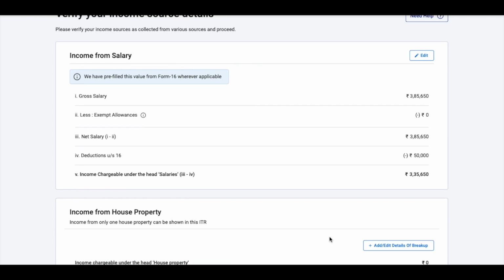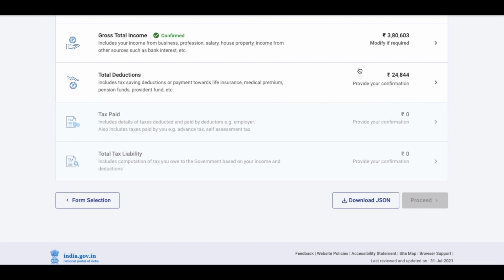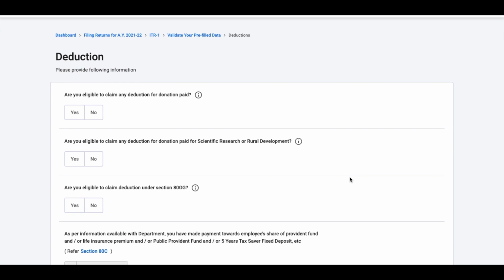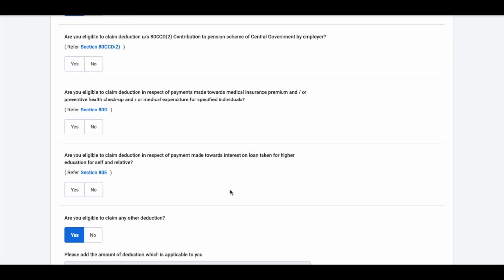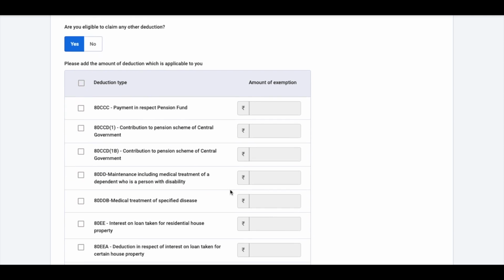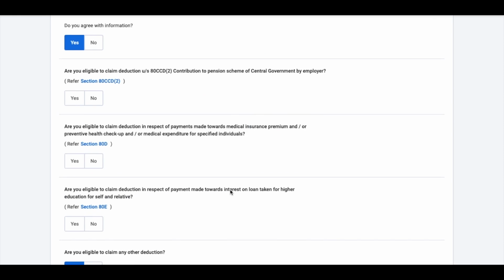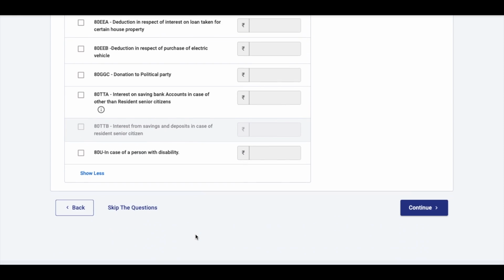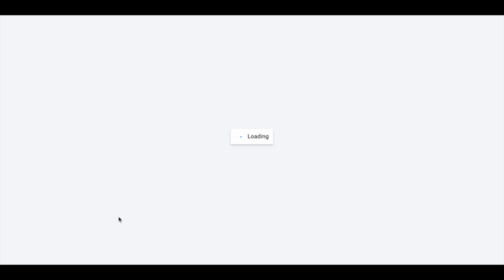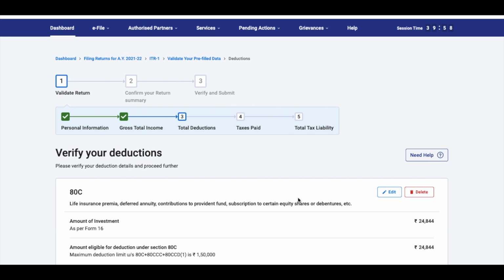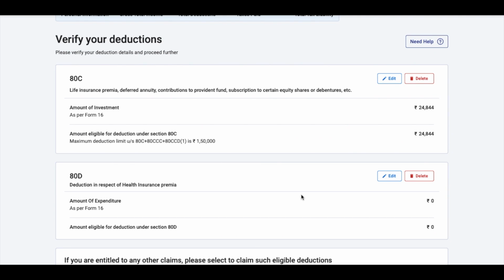Now, as soon as I say confirm, your next tab opens up, total deductions. Now here you can see there's something that the employer has already submitted, so that will come auto-populated. Apart from that, if there's something, we can claim separately. So if you want, you can fill it here directly. If you want, you can just skip these questions and you can directly get into the schedule. However, these questions will help you understand what kind of deductions you are eligible to claim.